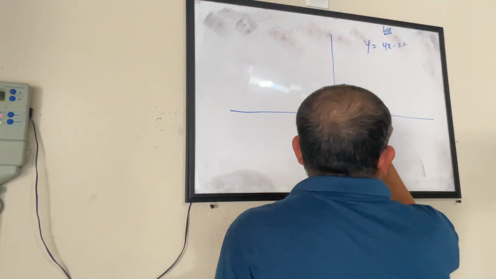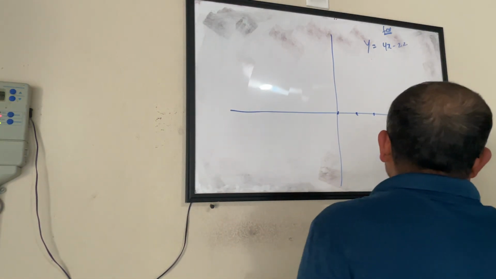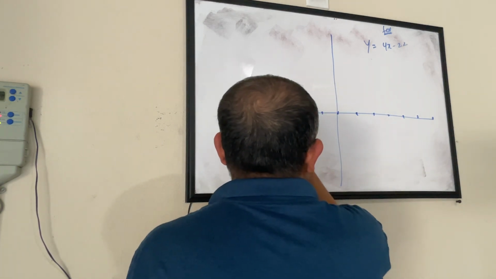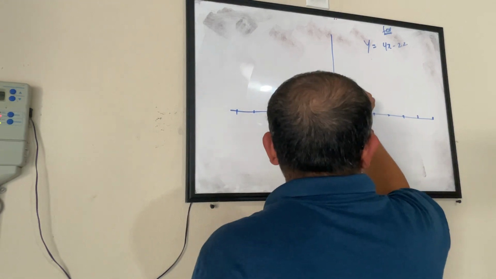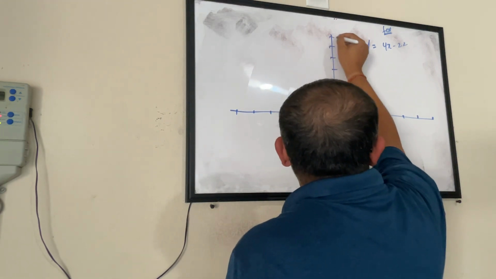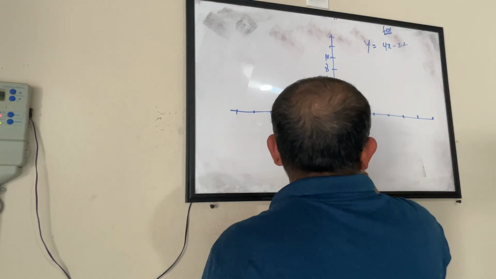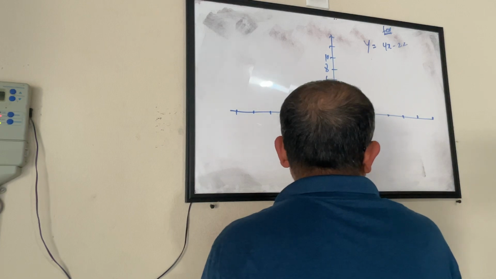So how do you graph it? I know some of you must be thinking that's a waste of time because you know it very well, but I'm just doing it for the sake of revision. Let's say this is 2, 4, 6, 8, 10. This is minus 2, minus 4, minus 6, minus 8.